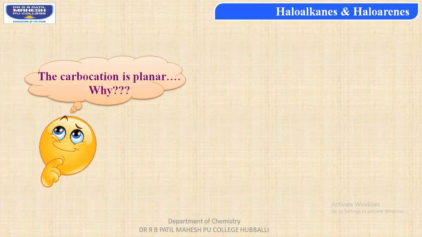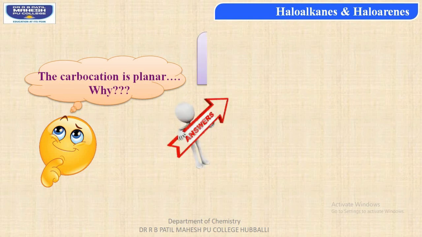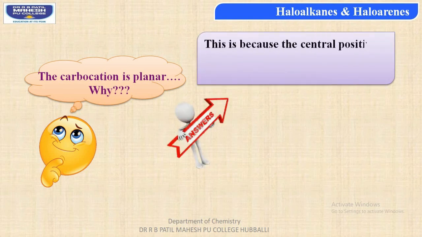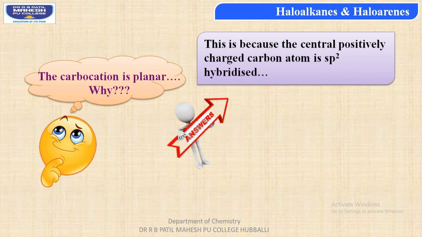Now, student, the question arises: is the carbocation planar, and what is the reason? The answer for this is because the central positively charged carbon atom is sp2 hybridized. Thus, the carbocation has a planar structure.